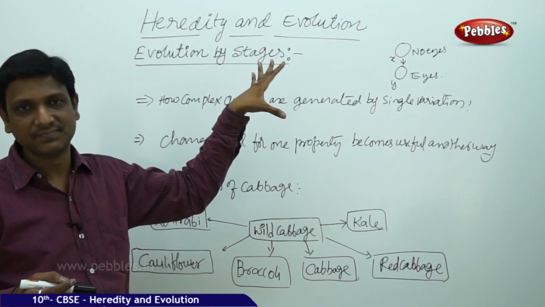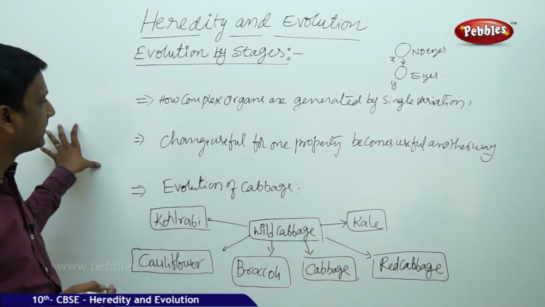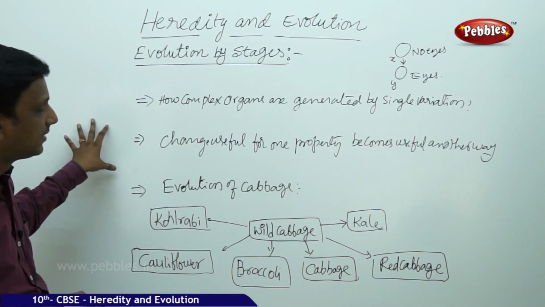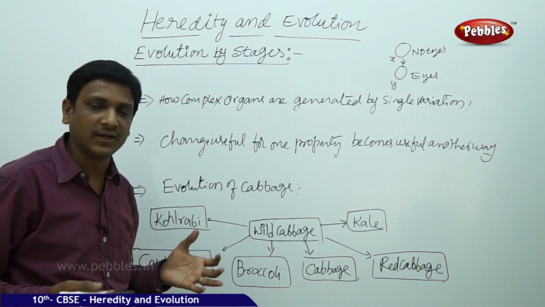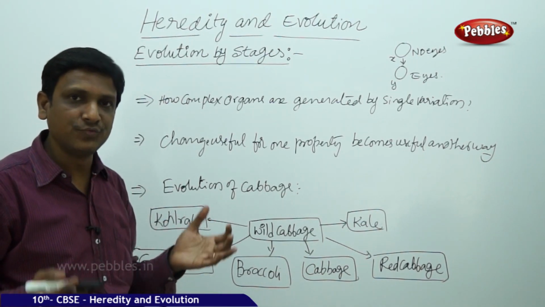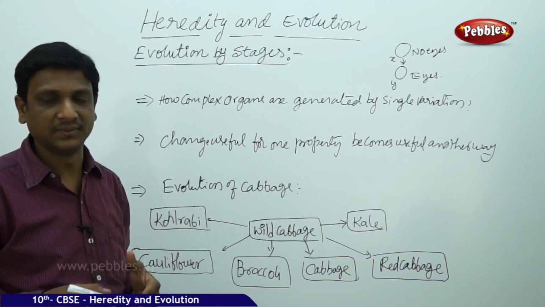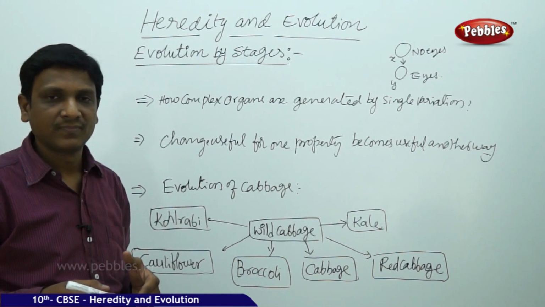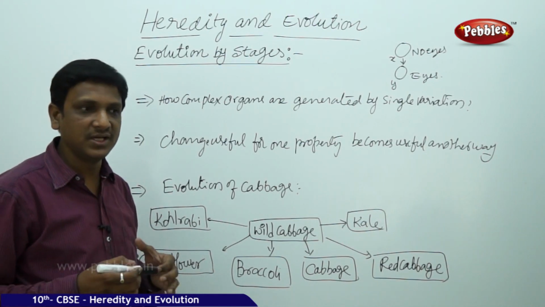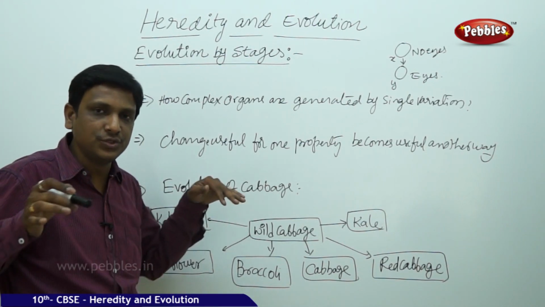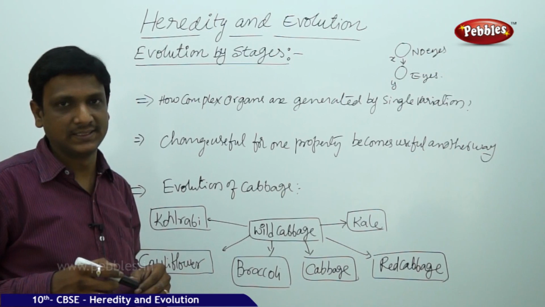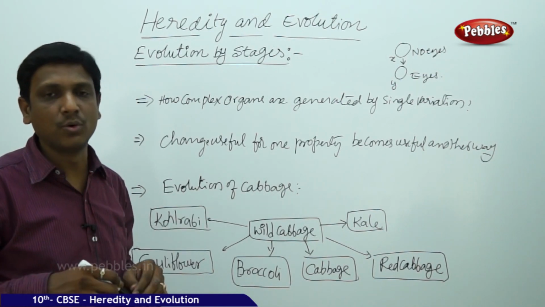In stages. And one more important thing to be noticed here, there are some variations in the organisms that are used for one purpose in the beginning. Later, they might be used for some other purpose. The feathers in the birds, initially they might be used to insulate their body from the cold weather. Feathers give protection from cold weather.